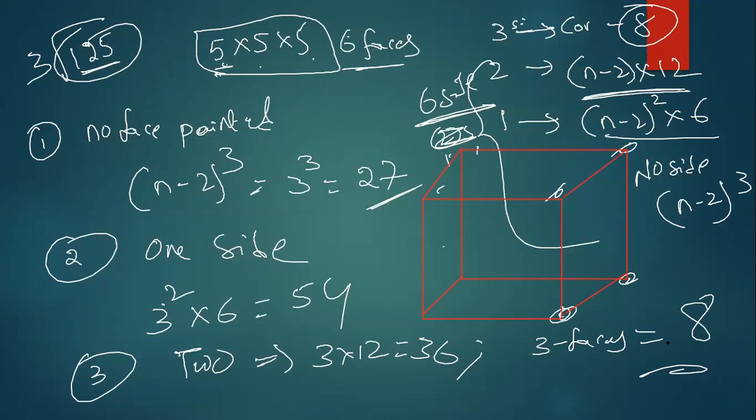One side, two side, three side, and no side. The thing you need to do, guys, is after going home, solve a few of the cube problems. There will be problems like this only; there won't be any change. The only thing is sometimes he will paint only two sides. Let us see. He will paint this side, this side.